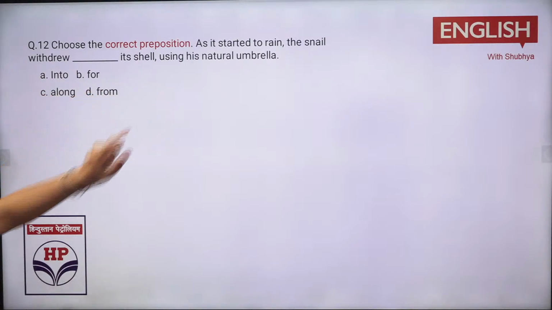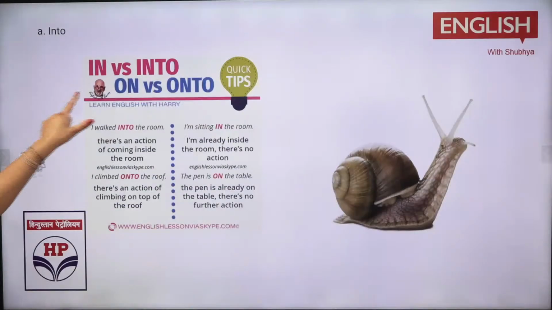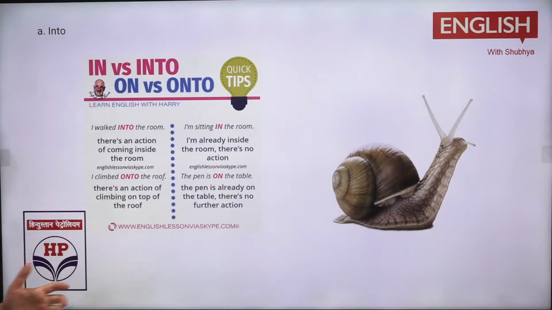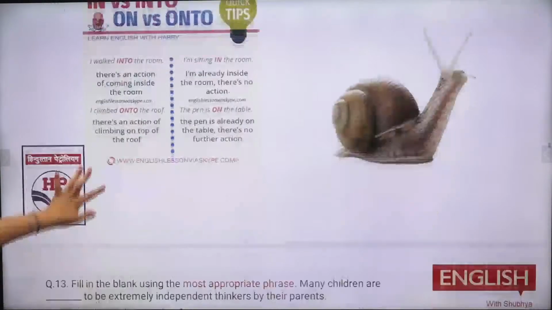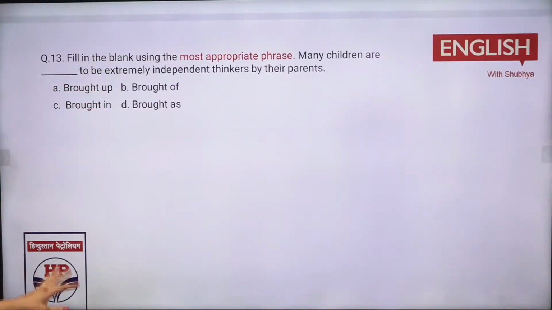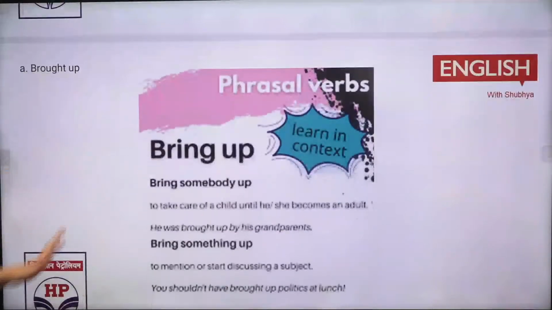तो same way अब snail है वो move कर रहा है तो into आ जाएगा. In same way I've discussed like अगर आप room के अंदर बैठे हो तो क्या आ जाएगा? In the room. लेकिन अगर आप motion में हो swimming pool या किसी के अंदर जा रहे हो तो that is into आ जाएगा. Next is your he was brought up. Brought up होता है किसी के parents ने उसको किस तरह से, you say ना, how the parvarish has been done, संस्कार कैसे मिले हैं.